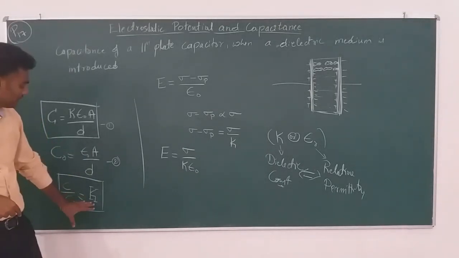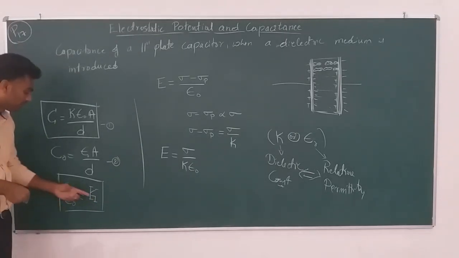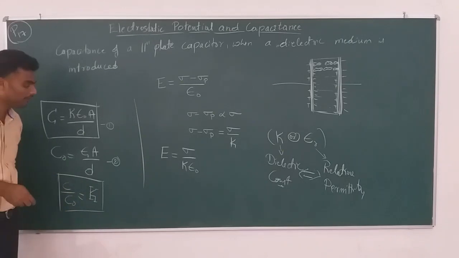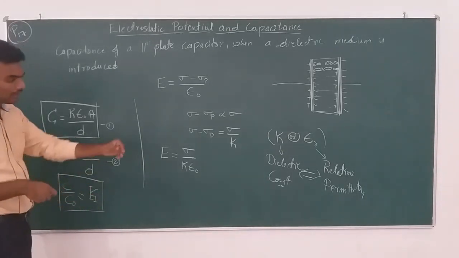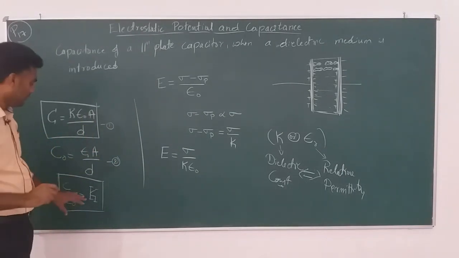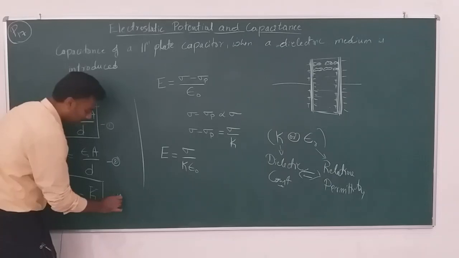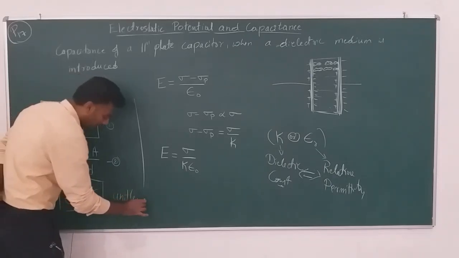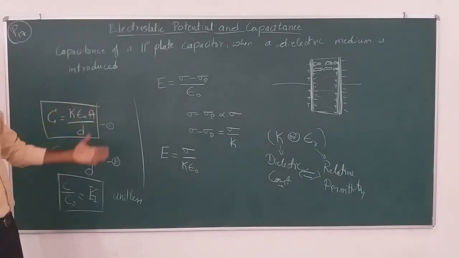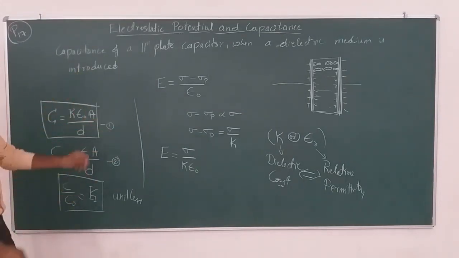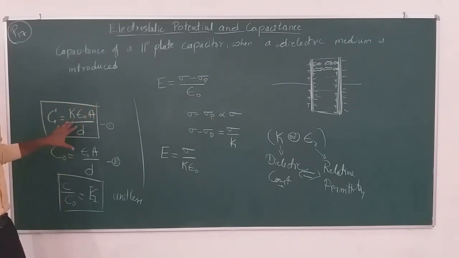So, that gives you a definition for dielectric constant k. This can also be epsilon r. Wherever you have k, you can have epsilon r, that is fine. Now, this k, since it is a ratio, is a unitless and dimensionless quantity. So, this is about the capacitance of a parallel plate capacitor when a dielectric medium is introduced between the plates.